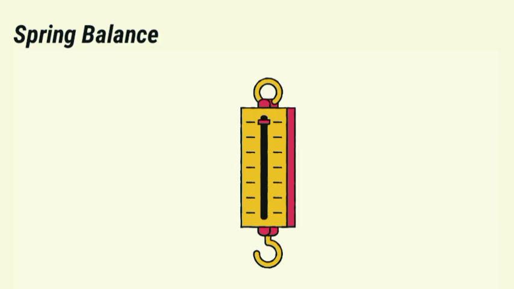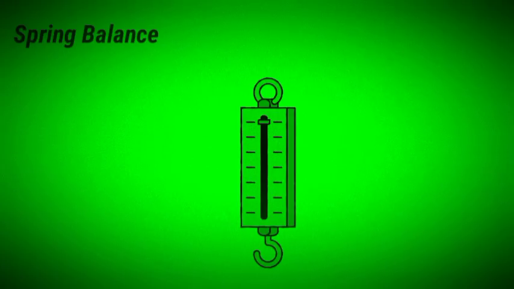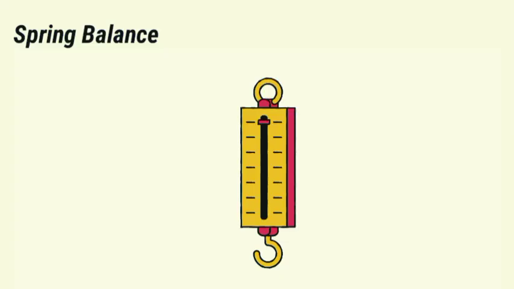Spring balance. But first, let's define the term spring scale. The spring scale means a tool for measuring weight or force. Also, it is known as spring balance or Newton meter. This device is used primarily to weigh items or objects by attaching them to a hook at the bottom of the device. It consists of a spring fixed at one end with a hook to attach an object at the other.